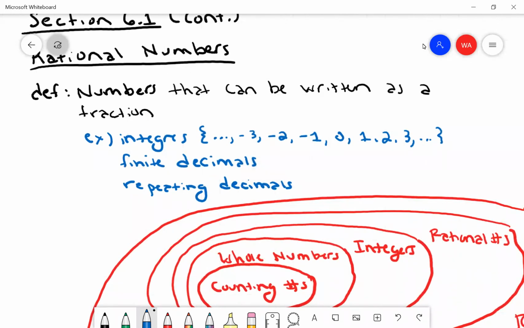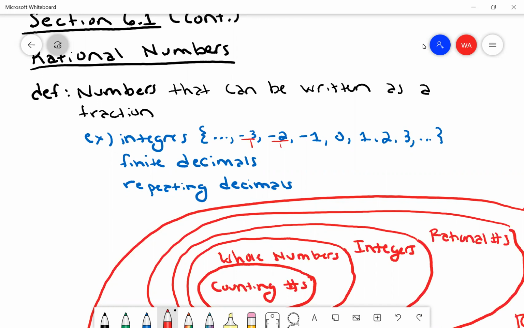And all of those numbers can be written as a fraction, right? Because we can always take any whole number and put it over 1. So -3 over 1, -2 over 1, right? All of them over 1, they all can be written as fractions. Now, a finite decimal can also be written as a fraction, and that's something we're going to spend some time going over. And repeating decimals can also be rewritten as a fraction.